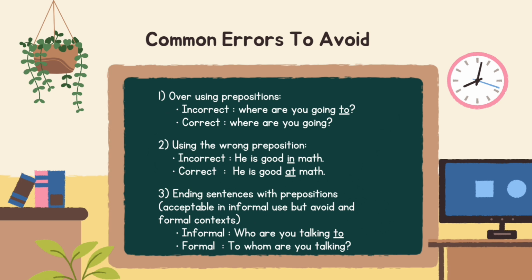Three: ending sentences with prepositions. Acceptable in informal use but avoid in formal contexts. Informal: who are you talking to? Formal: to whom are you talking?